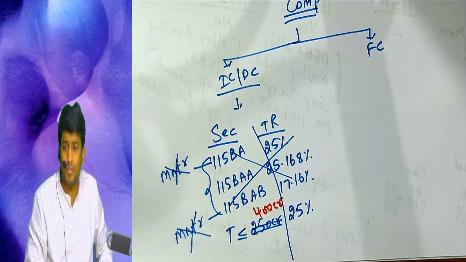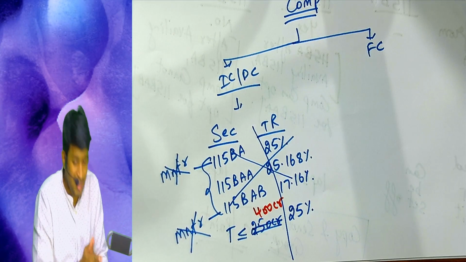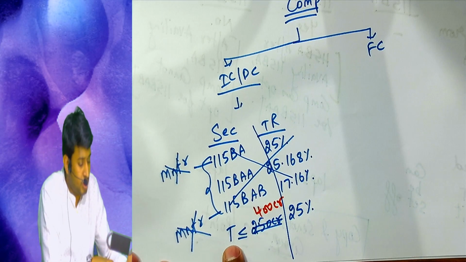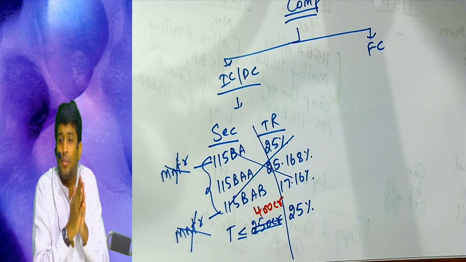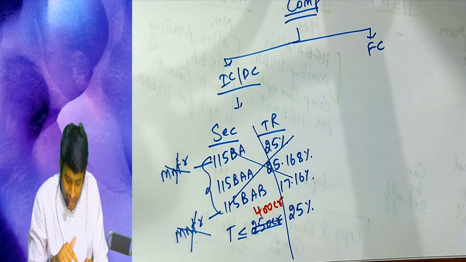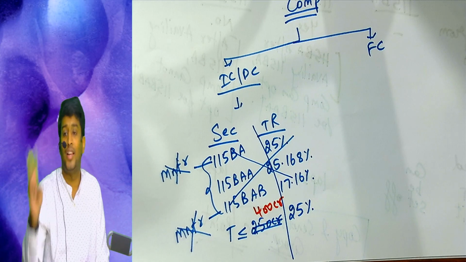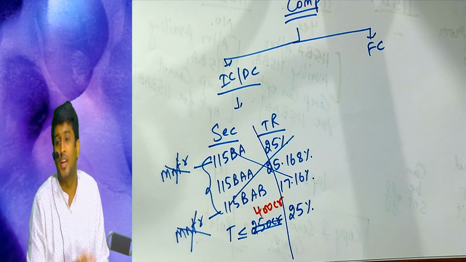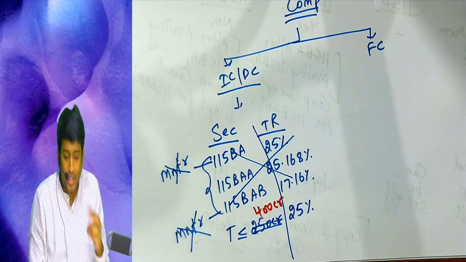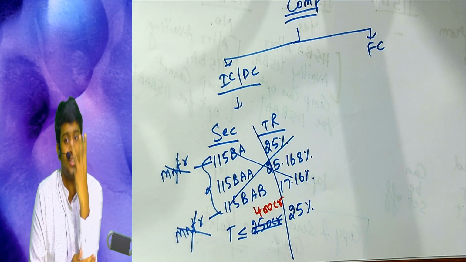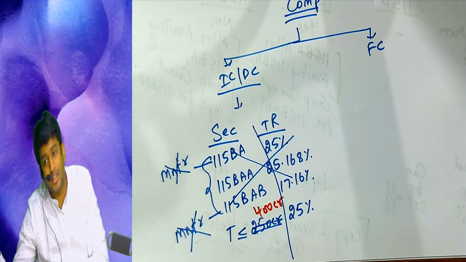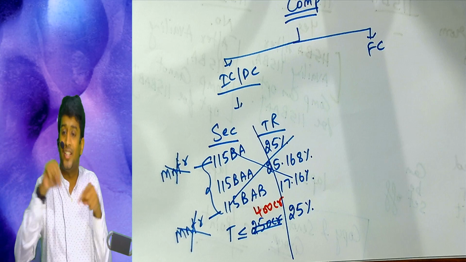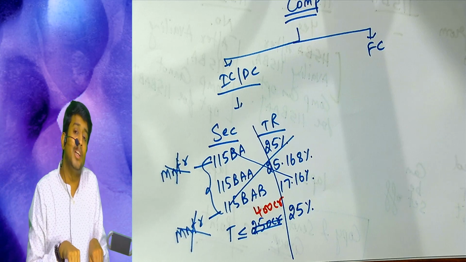Now rule number 1. One more point. Sir, I am in year 3. You are telling me to check the turnover. Which year's turnover should I check? Current year or last year? That is, year 3 or year 2? The government says check the year 1 turnover. So if you are in year 3, you should check the turnover of year 1. Not last year, the second last year. If you are in year 10, I will check the turnover of year 8.